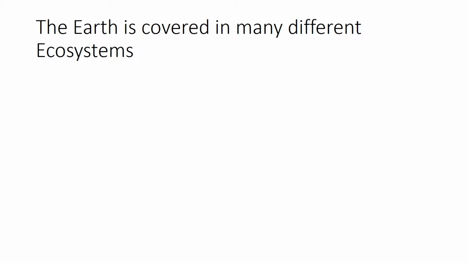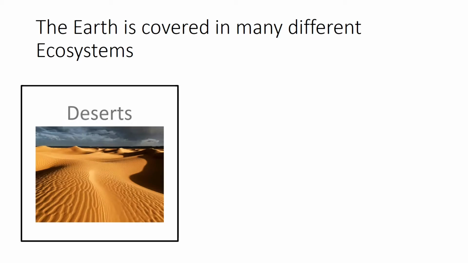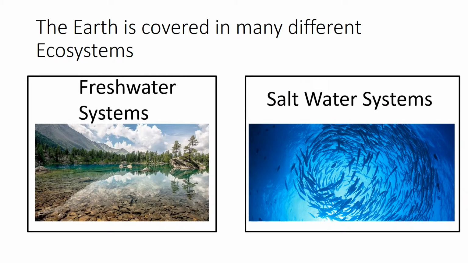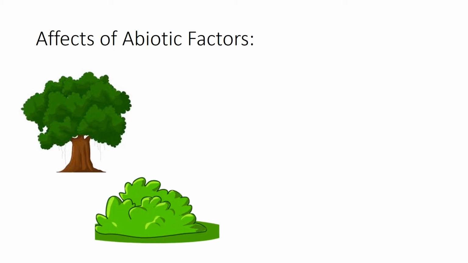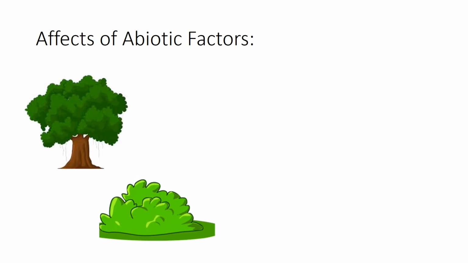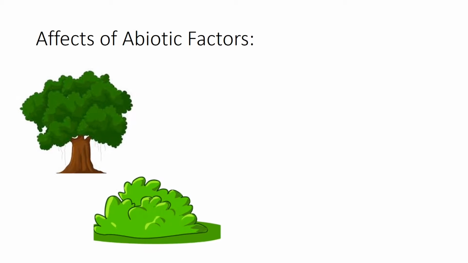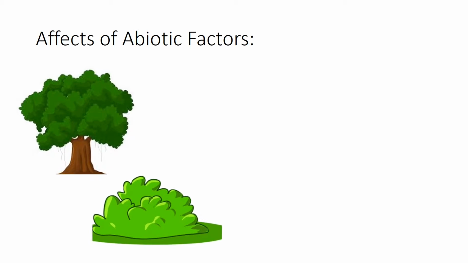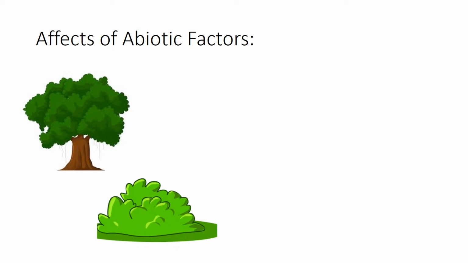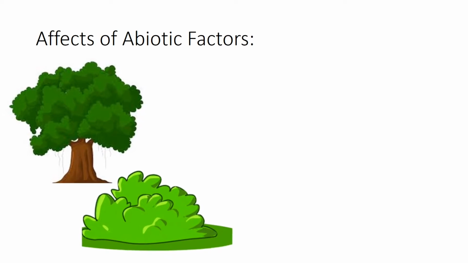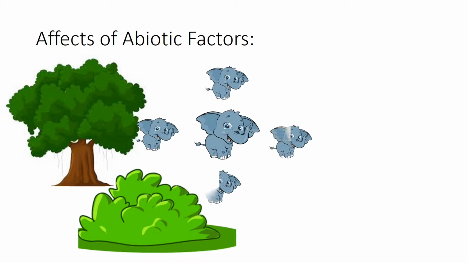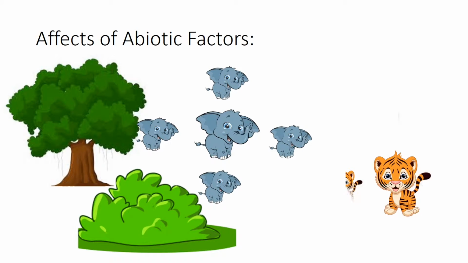The Earth is covered in many different ecosystems: forests, deserts, freshwater and saltwater systems, to name a few. Abiotic systems tend to affect which species of plants and animals live together and which affect each other. Returning to our example, in rainforests, the warm, wet climate allows larger trees and other vegetation to grow, therefore allowing the herbivores of that area to thrive as the carnivores' numbers grow to account for the large food supply.